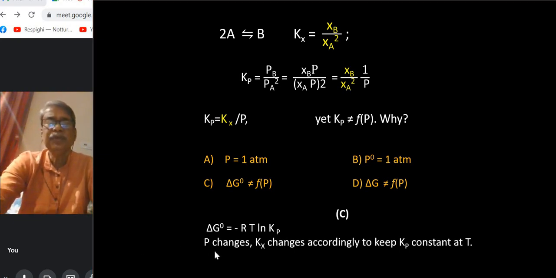So if P changes, Kx changes accordingly to keep Kp constant at temperature T, right? So C is the right answer. Delta G naught is not a function of pressure. That's why in such a reaction, if we increase the pressure, the denominator will increase, so that Kx would also increase to keep Kp constant. That means more and more product will be obtained, as we can predict from Le Chatelier's principle as well.